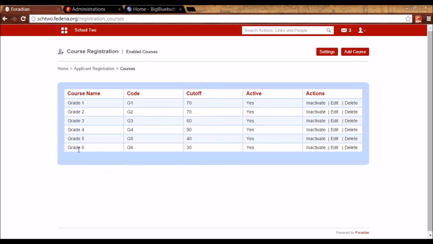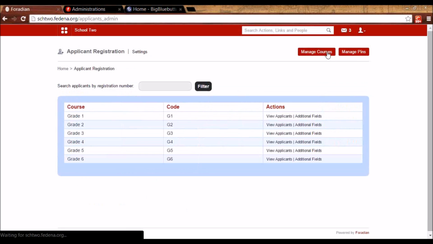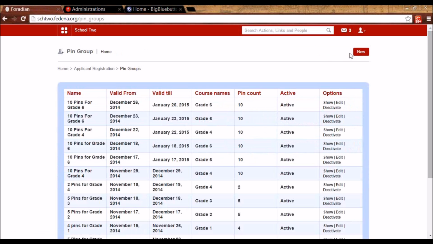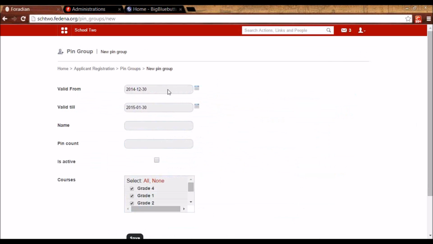So now let's say I've created this course which is grade 6 and the PIN system is enabled for grade 6. In that case, you have to go to settings and create pins by going to manage pins. Click on new and select the validity of the pin. By default, it is a month.